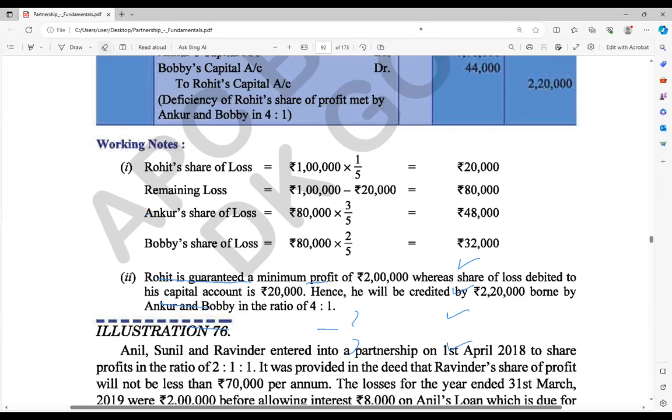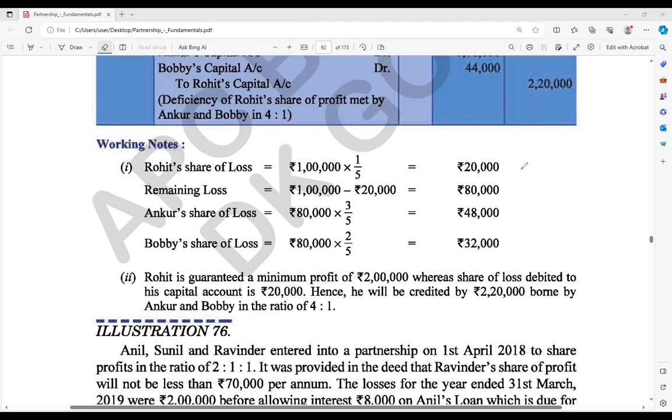So in this situation, now you think about it: 20,000 is borne by Rohit, so indirectly that 20,000 also has to be adjusted as well, for the 2 lakh rupees that should be given to him. Correct or not?